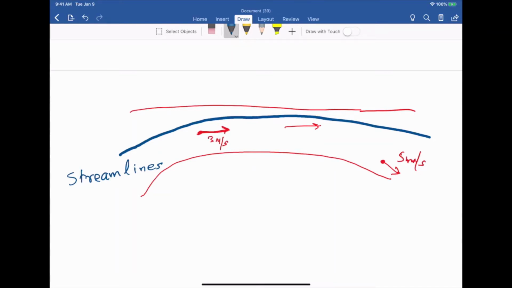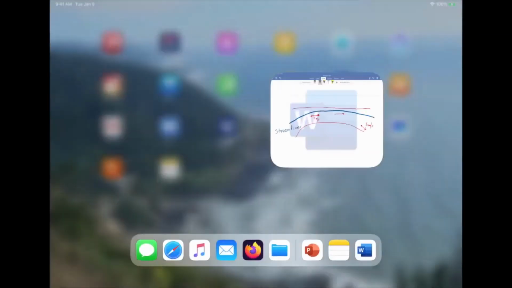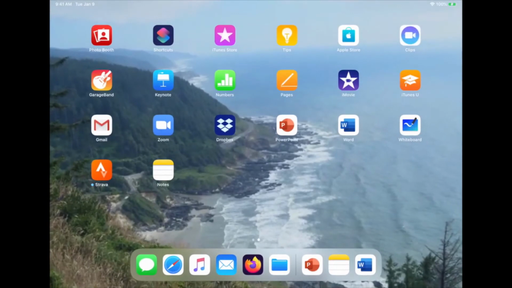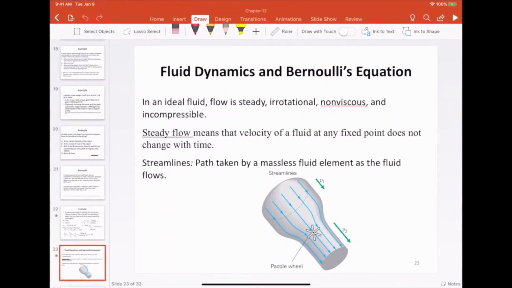Okay, the next assumption is that the fluid is irrotational, which means that if you place a paddle wheel anywhere in the fluid, like this paddle wheel over here, the paddle wheel might be carried along as a whole, but it will not rotate.